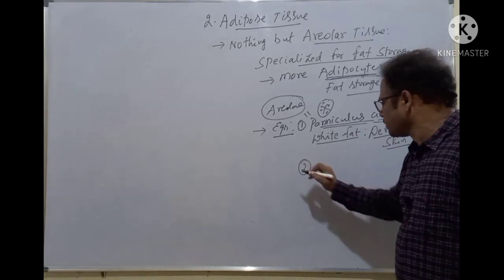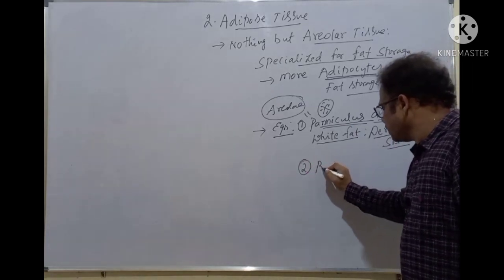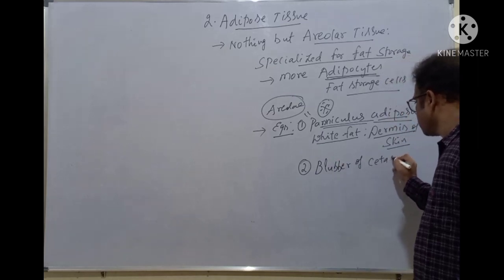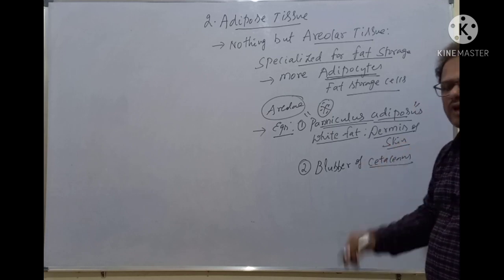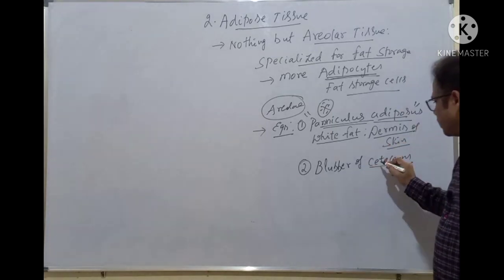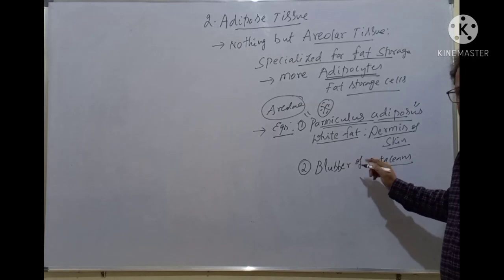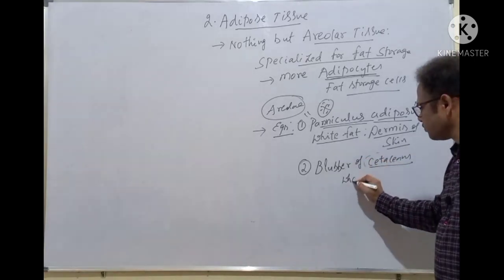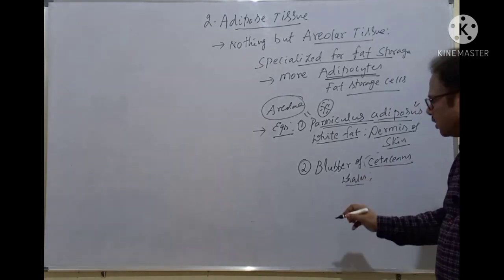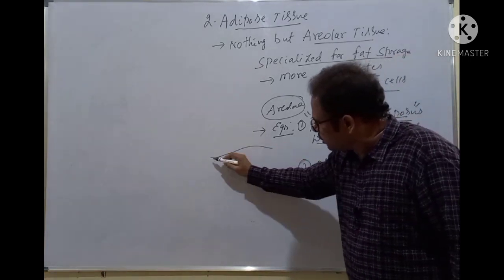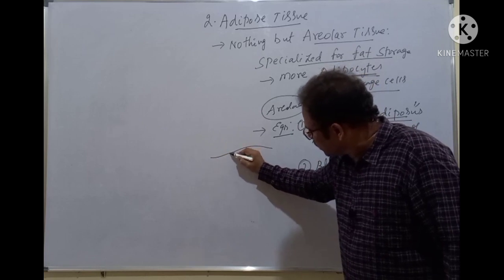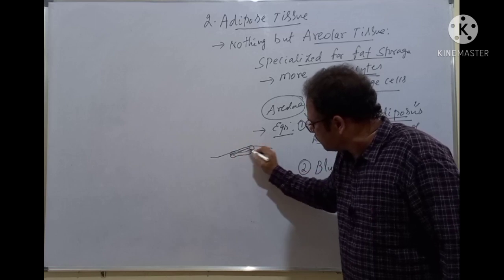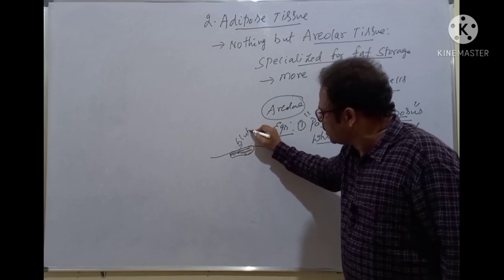Next one is, it is also present in the blubber of cetaceans. What is a cetacean? The aquatic mammals. The aquatic mammals are called cetaceans. They belong to class Mammalia and order Cetacea, isn't it? Examples: whales, sea cows, dolphins, all these. For example, you take this dolphin or any whale. Below the skin, some fatty layer is there. This is called the blubber.